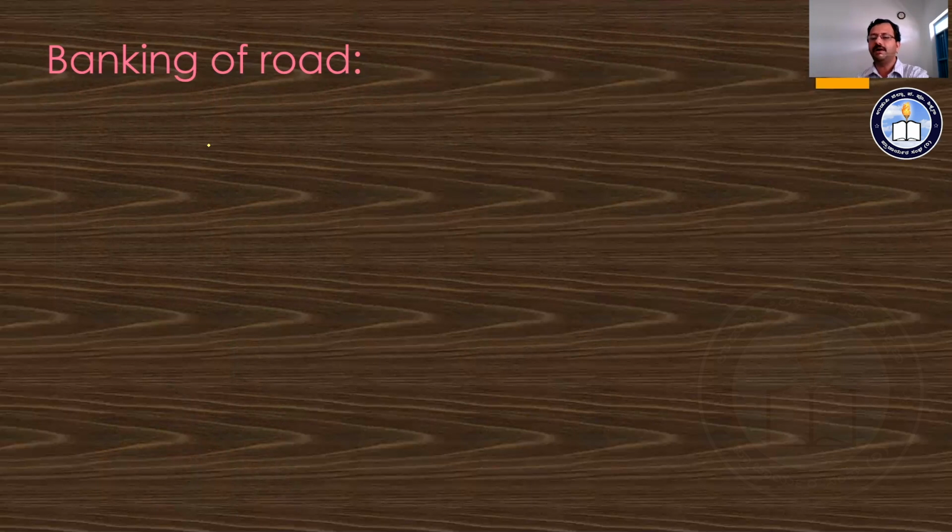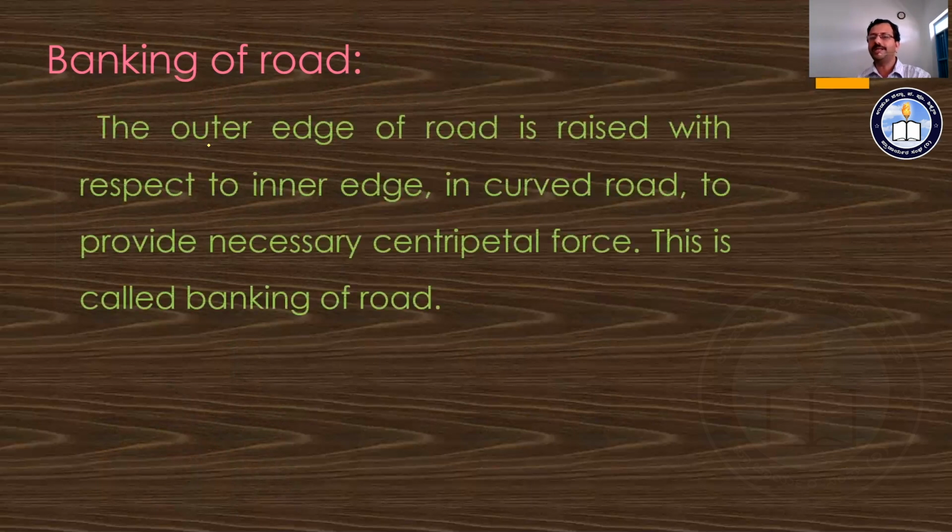What is this banking of road? The outer edge of a road is slightly raised with respect to the inner edge. In a curvy road, to provide the required centripetal force, this method is known as banking of road. Banking of road ಅಂತ ಹೇಳಿದ್ರೆ ಏನು?